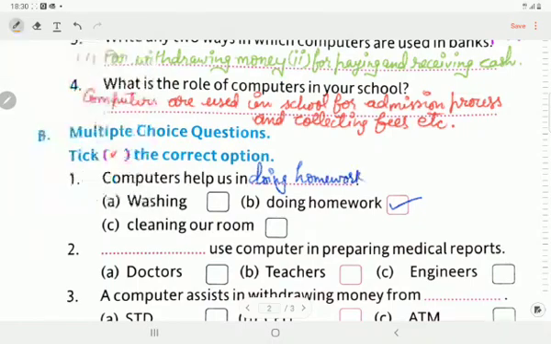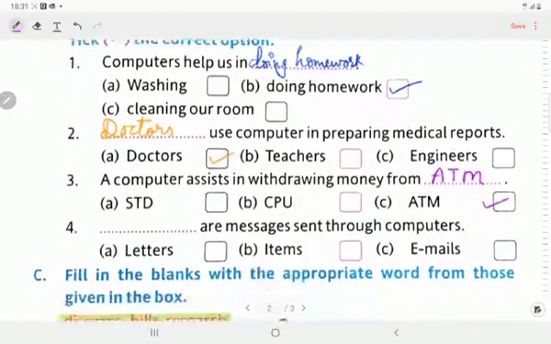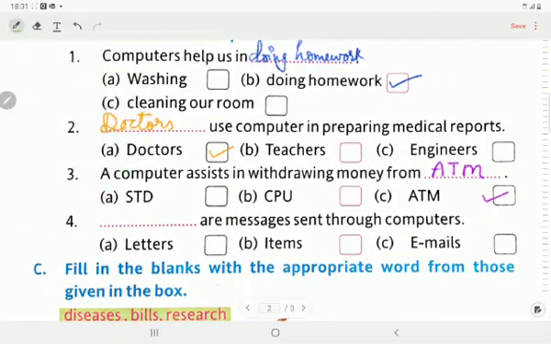Next, dash use computers in preparing medical reports. The answer is doctors. Third, a computer assists in withdrawing money from STD, CPU, ATM. The answer is ATM. Next, dash are messages sent through computers. These are called emails.